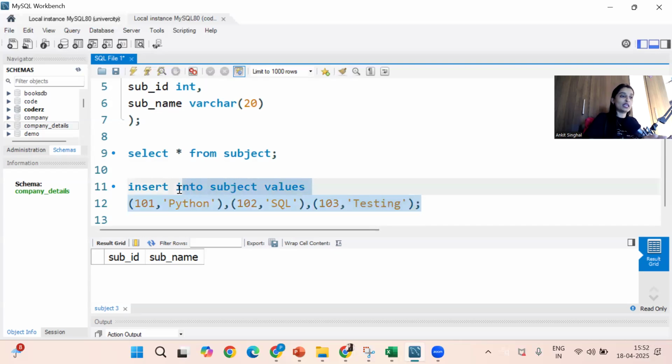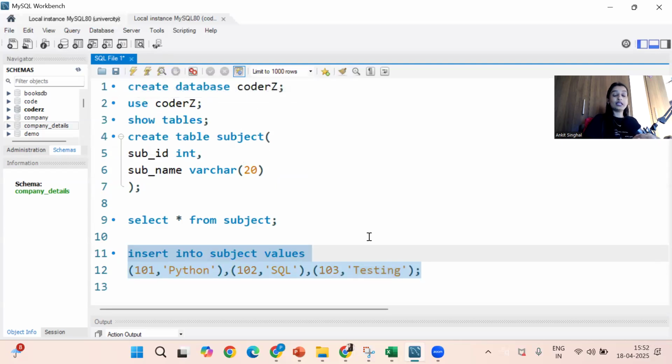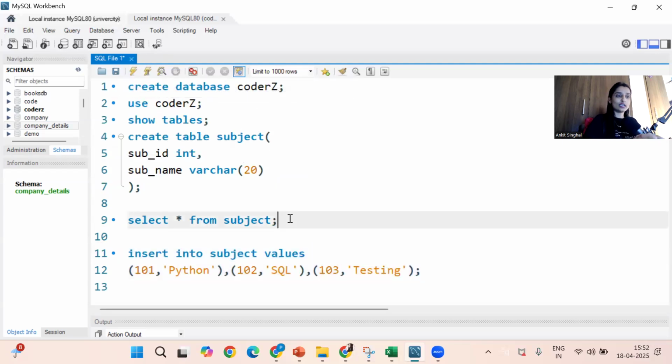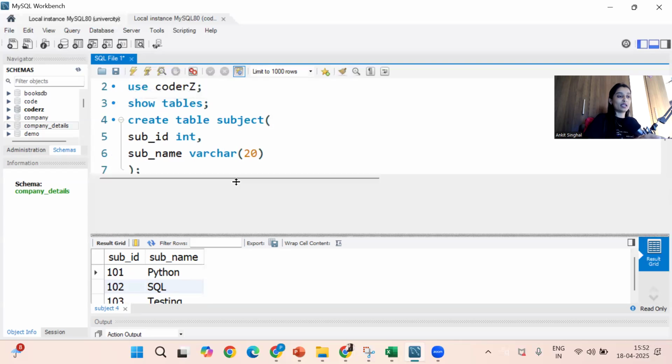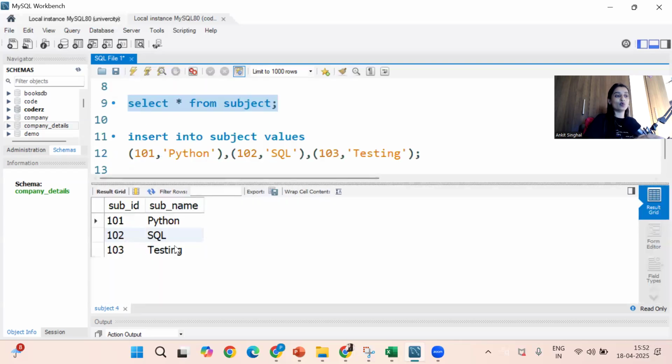Now I'm going to select this part of the query and will execute it. Did the values rows really get inserted or not? Let's check. Select everything from subject. Yes, table is ready, guys. Table is ready with the 3 rows.